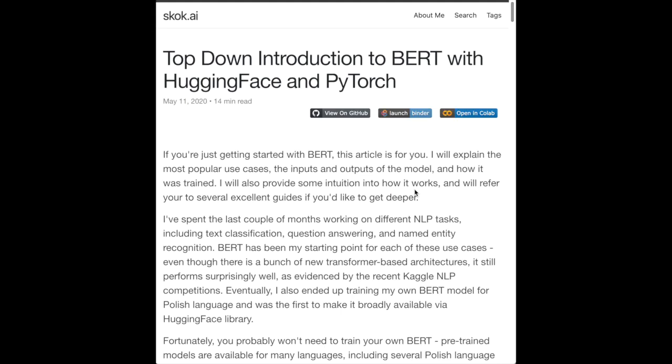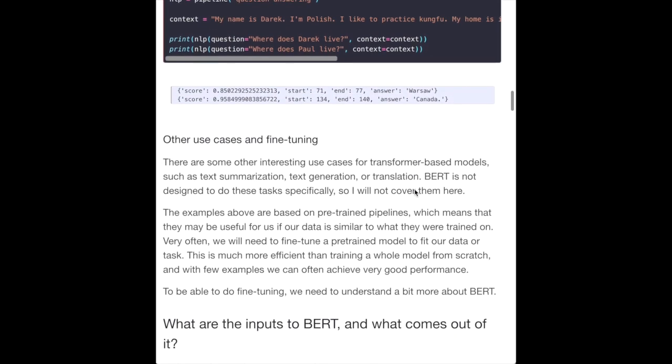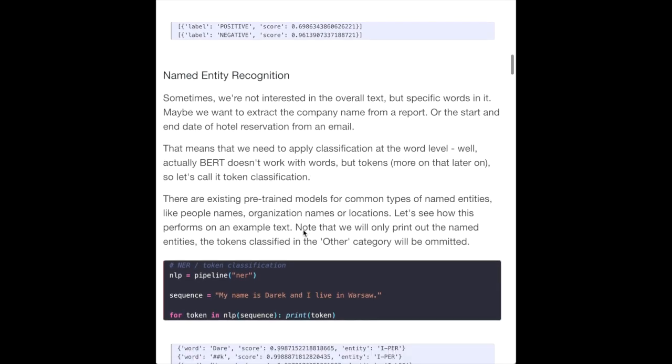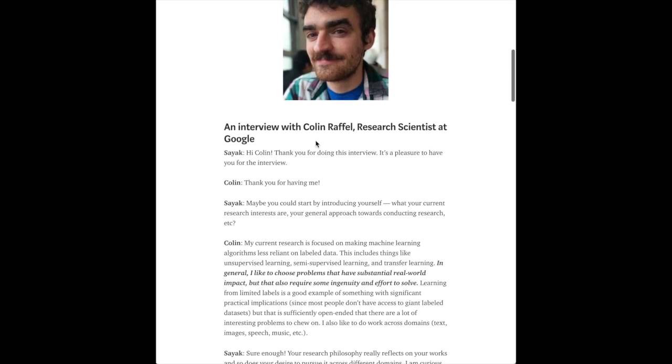Finally, in this weekly update, we'll look at an intro to BERT with HuggingFace and PyTorch, one of the greatest tutorials for getting started with BERT, with HuggingFace and PyTorch, and downstream tasks like text classification, named entity recognition, and question answering. And finally, we'll look at an interview between Sayak Paul and Colin Raffel about conducting machine learning research.